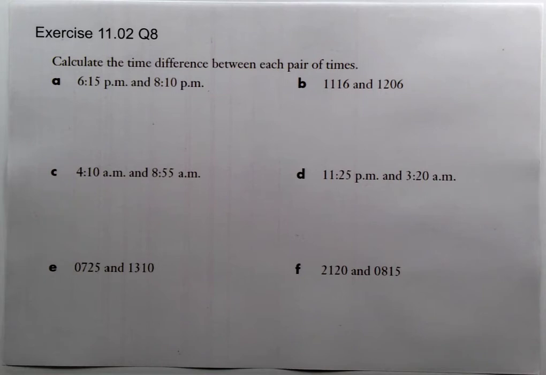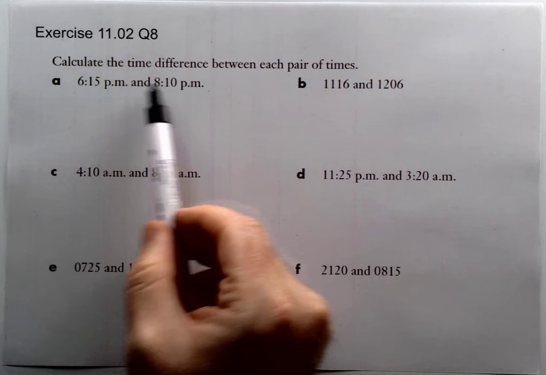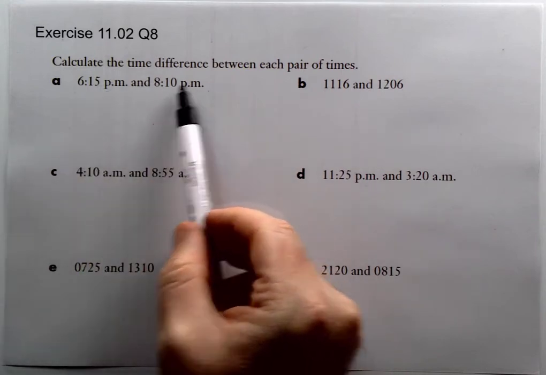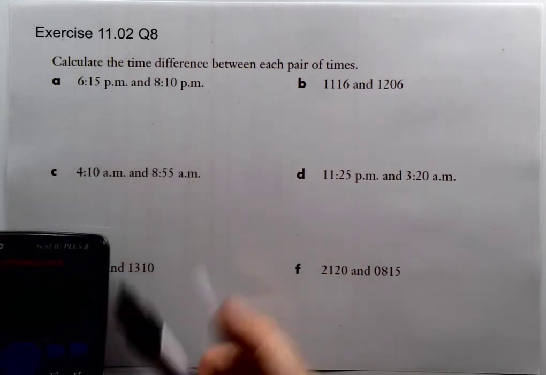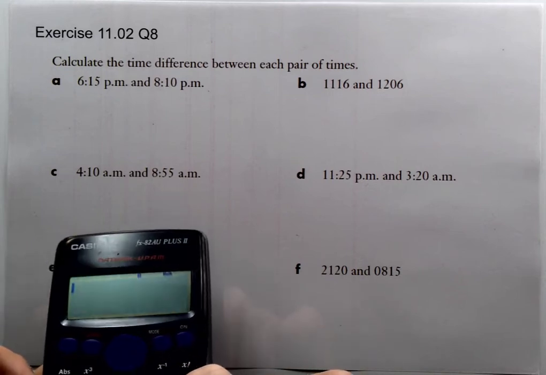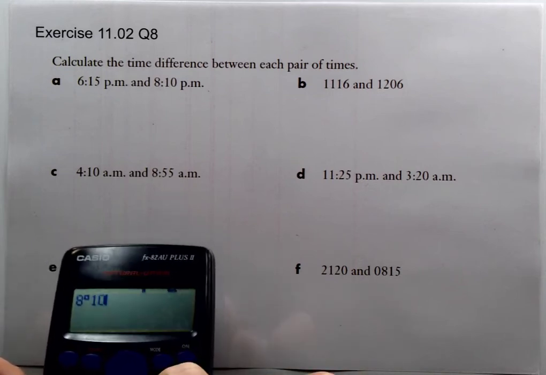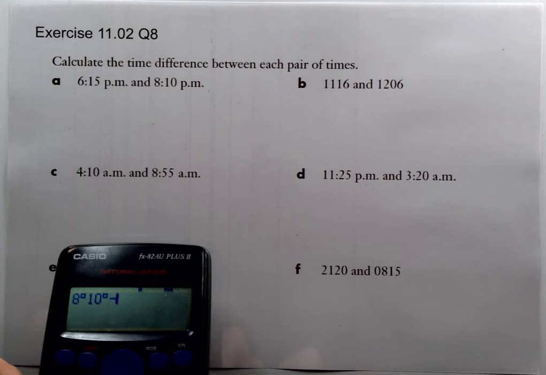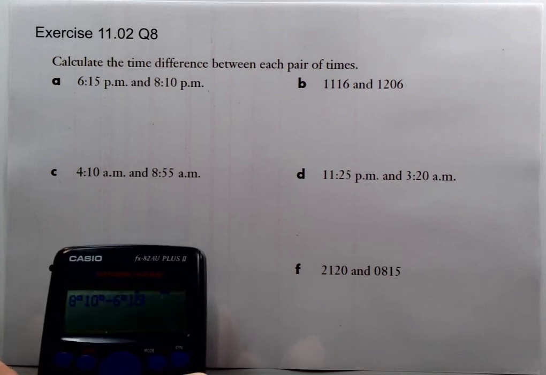Okay, we're finding the difference between each pair of times. Okay, again, I'm just going to use the degrees, minutes, seconds button. Now look, we could convert these to 24-hour time, but because they're both PM, we can just ignore that. We can just enter that as 8, 10, so 8 degrees 10 minutes, minus 6, 15.